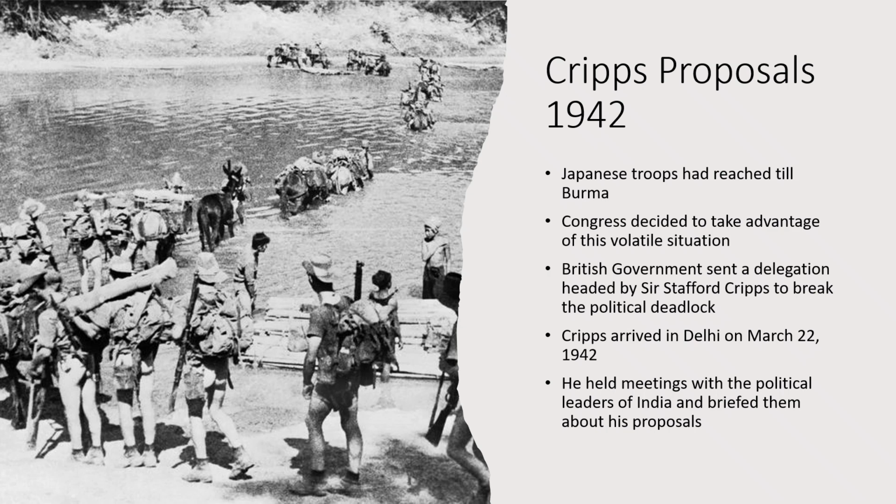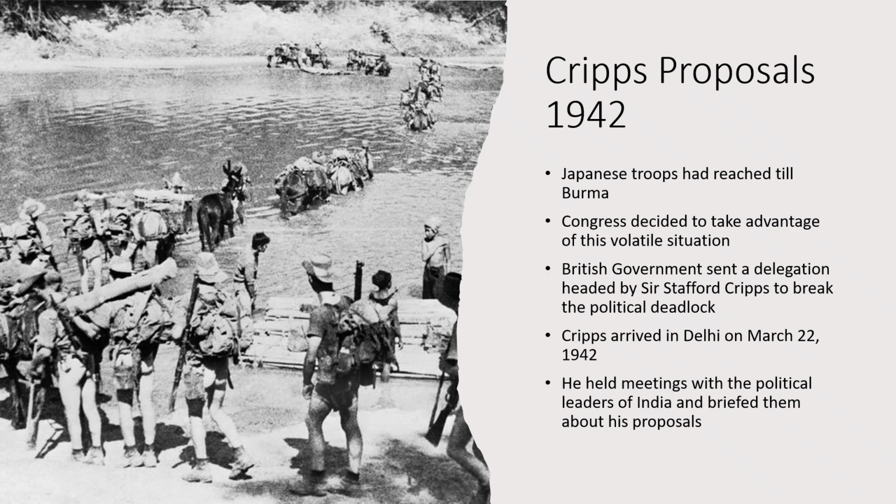The August offer of 1940 was rejected by the Congress, and in 1942 the situation was worse. In 1942, the Second World War had reached the border of India. Japanese troops had reached Burma. Japanese troops invaded Burma, and the pressure on the British government increased.